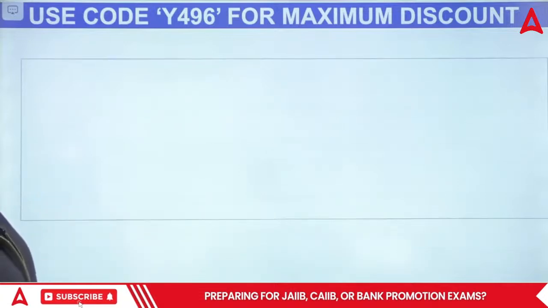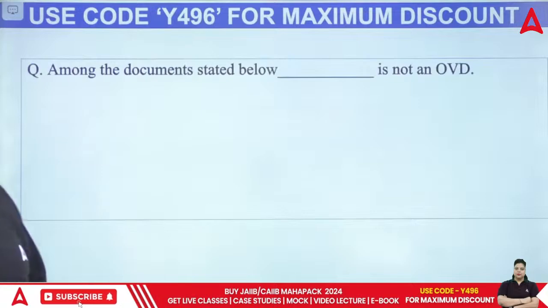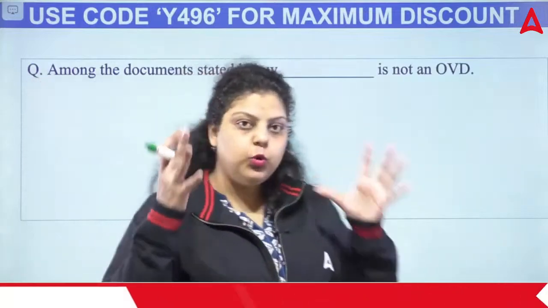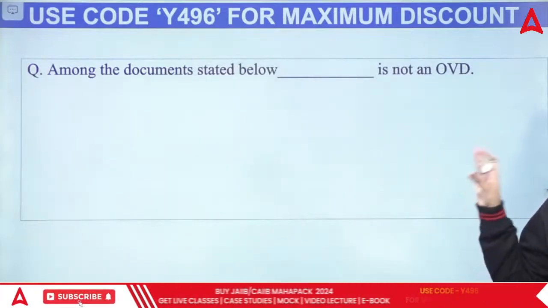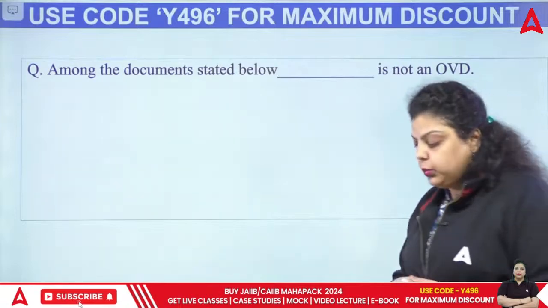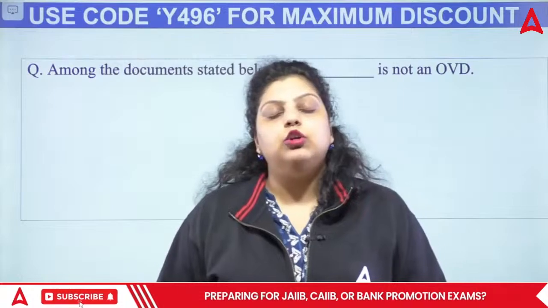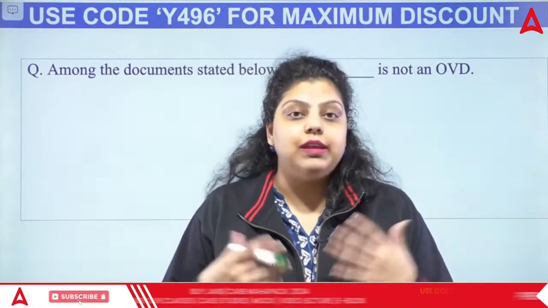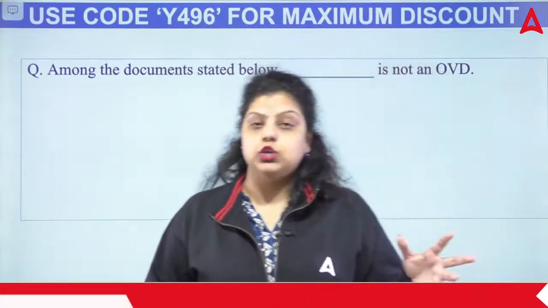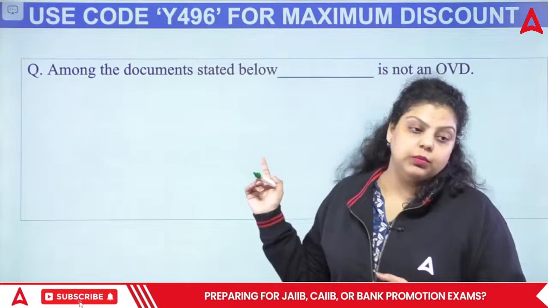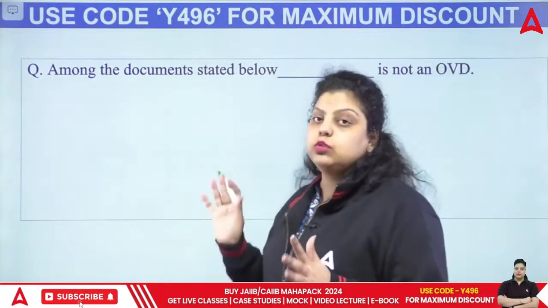Okay. Next we have a question about the documents stated below, of which dash is not an OBD. So a list of OBDs is there, and options have been given. Out of that, you have to tell which of the following is not an OBD. Now, what actually is an OBD? OBD means official valid documents. These are the documents which are required when you are going through a KYC process. You have to submit certain documentation to the banks, and that is known as an official valid document. Now, PAN card used to be an official valid document. It is not anymore, but it used to be.